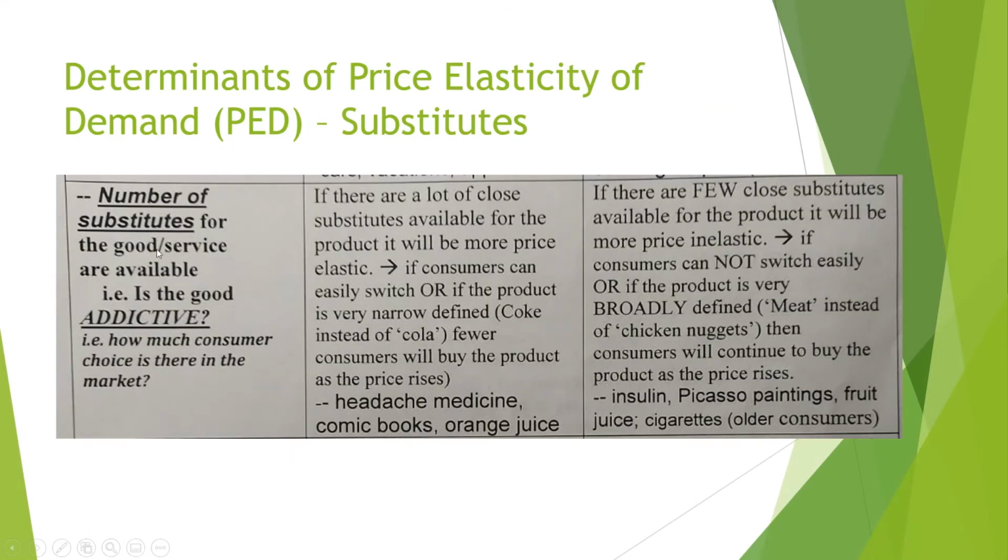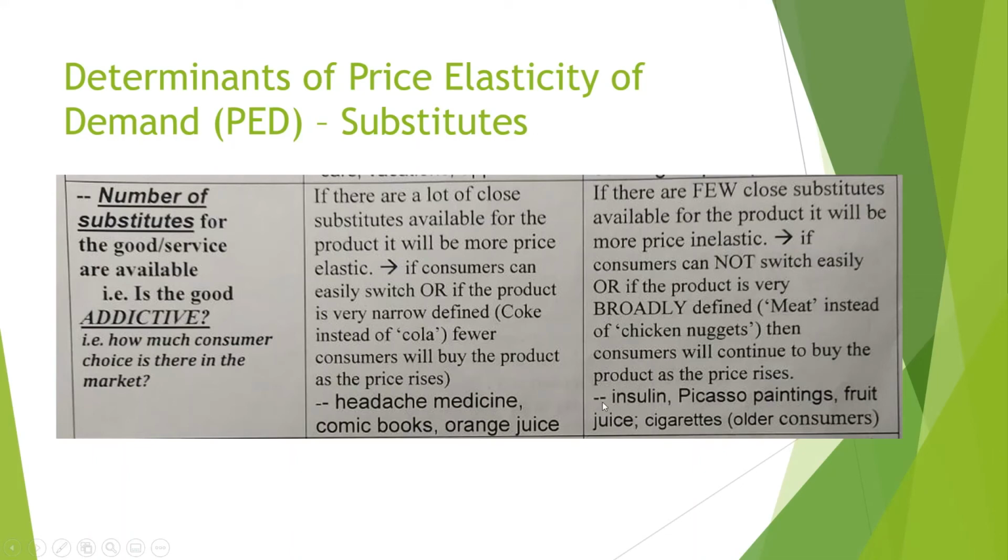Next one is the number of substitutes available for the good. We can see here that if there are a lot of substitutes available for the product, it will be more price elastic. Like I mentioned with the Coca-Cola example, if there are many cola soft drinks out there, then if the Coca-Cola price goes up, consumers are more likely to switch to another soft drink. However, if there are few close substitutes available for the product, then it's definitely more price inelastic. So they can't really switch easily between them.